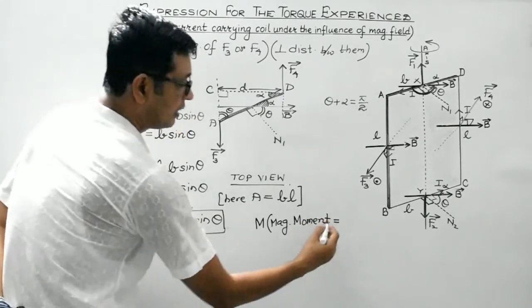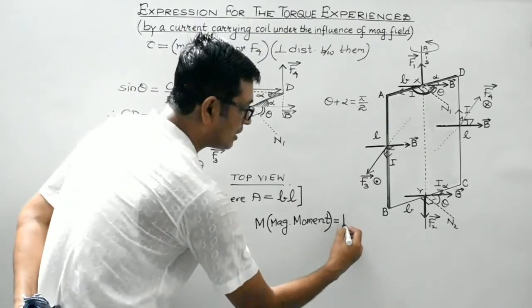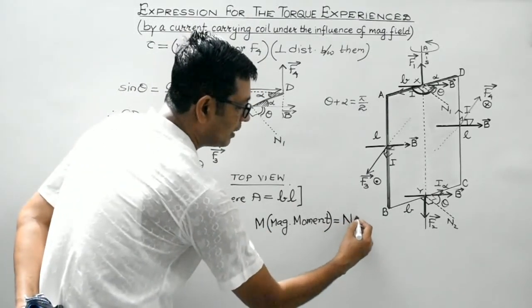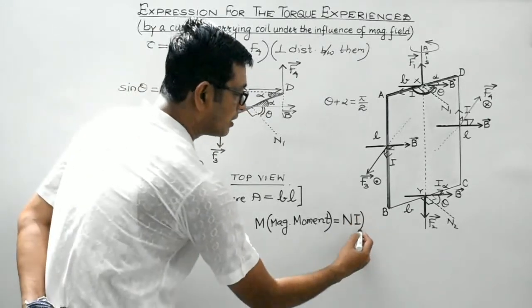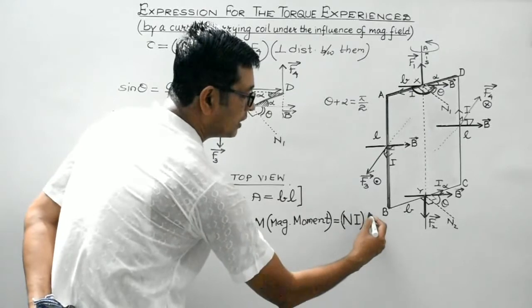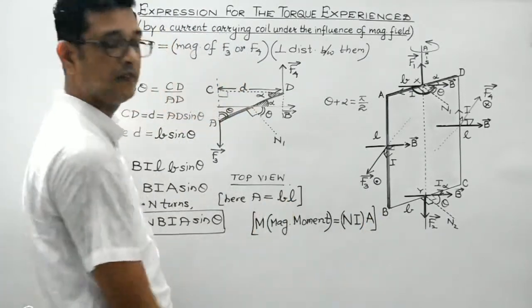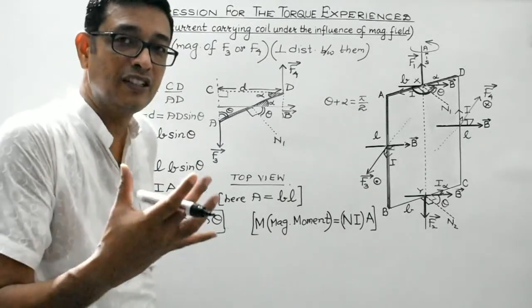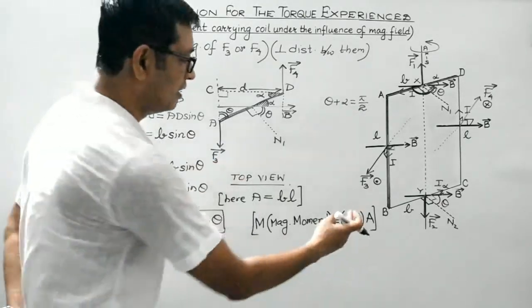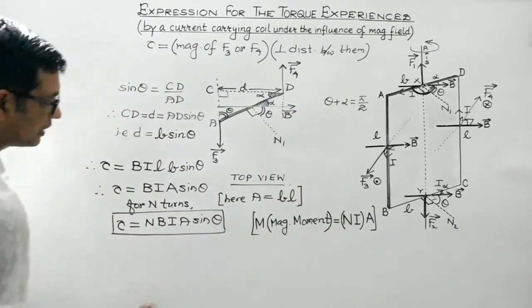In the case of a current carrying loop, magnetic moment is given by ampere turns, which is the number of turns multiplied by the current flowing through each turn, into the area of the loop under consideration. This again we have done in the previous session, right? So the magnetic moment of a current carrying loop is given by ampere turns multiplied by the area of the loop, here NIA. So in place of NIA we can replace it by M.